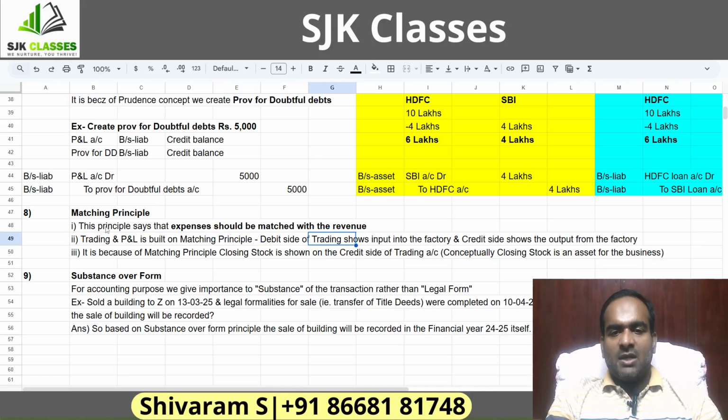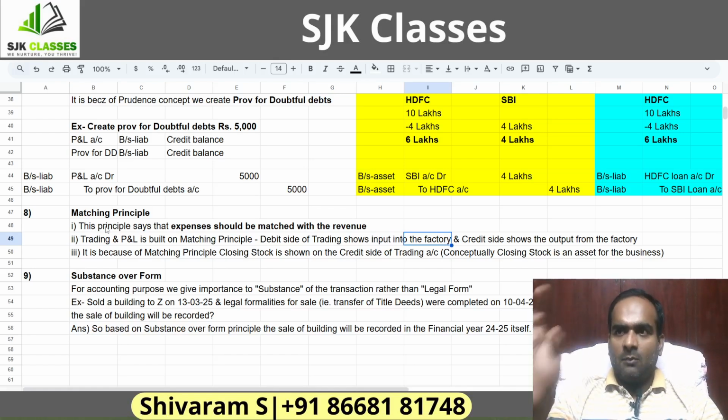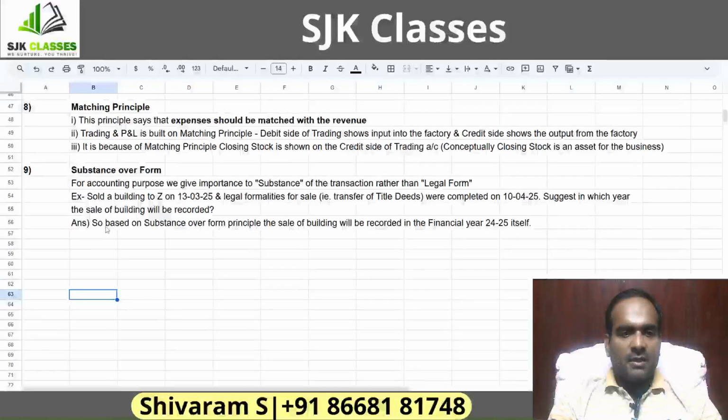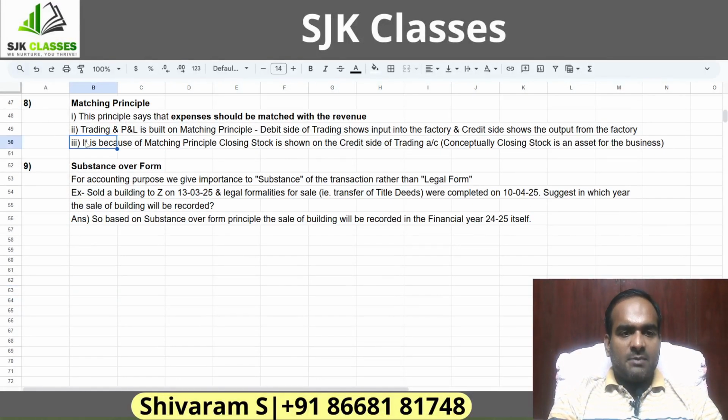The debit side of trading shows the input in the factory, and the credit side shows the output from the factory. That output could be either sold off, which will be captured as sales, or it will remain as closing stock. It is because of the matching principle that closing stock is shown on the credit side of the trading account. Look at the third point. Conceptually, closing stock is an asset for a business. I'll explain this point.